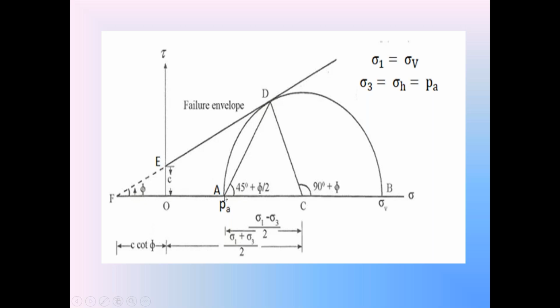So AB is the diameter of the Mohr stress circle.